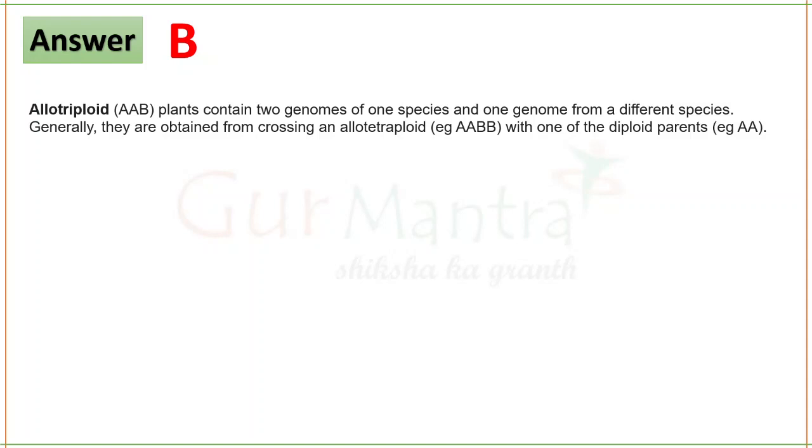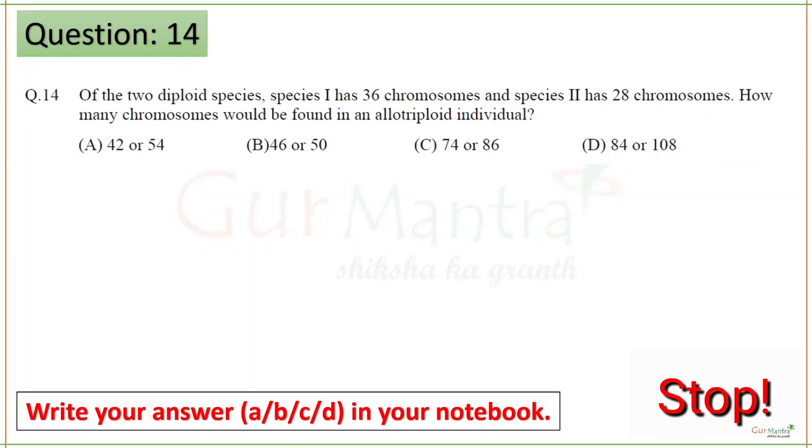So how can you calculate allotriploid? It's very simple. 2n from one species and n from the other species. If you see, 2n here is 36, n here is 14, so 36 plus 14 is 50, which is found in this. Again, 2n from this and n from this, here 18 and here 28, it should be 46. That is why B is the correct answer.